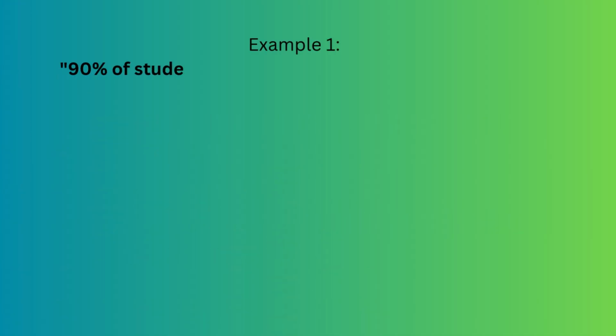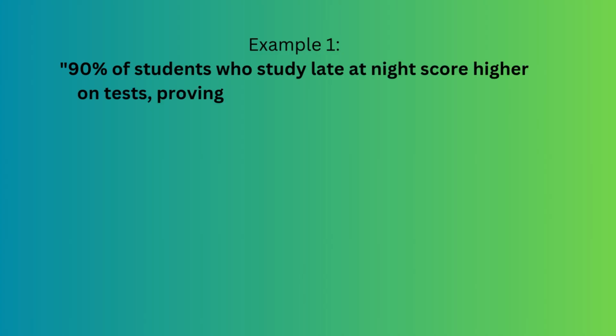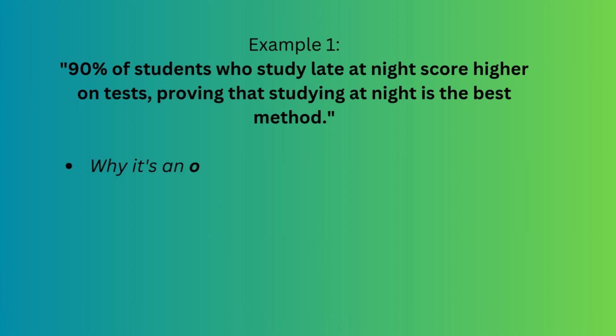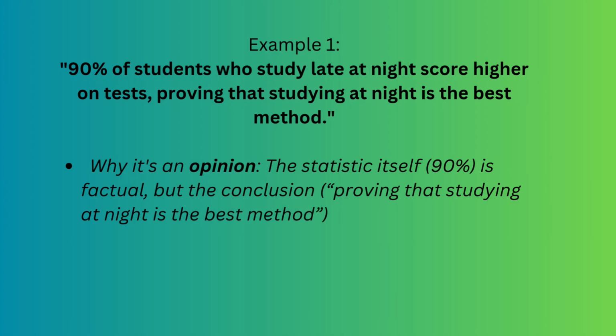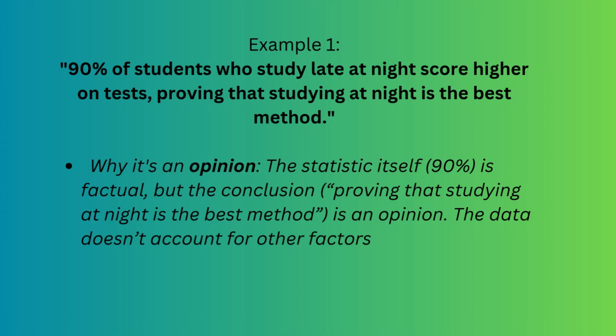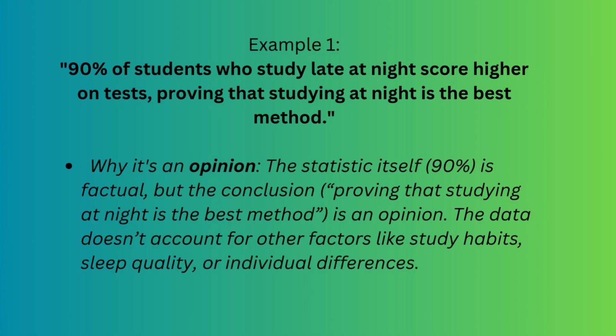Here are 2 examples of statements that use statistics to express an opinion. Example 1. 90% of students who study late at night score higher on tests, proving that studying at night is the best method. Why it's an opinion? The statistic itself, 90%, is factual, but the conclusion, proving that studying at night is the best method, is an opinion. The data doesn't account for other factors like study habits, sleep quality, or individual differences.